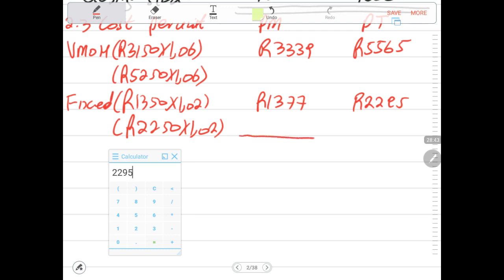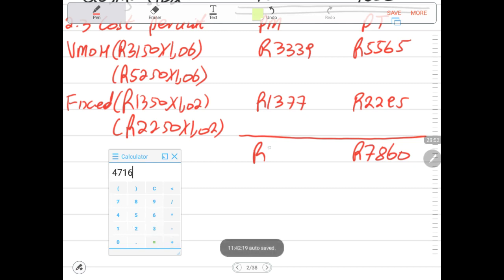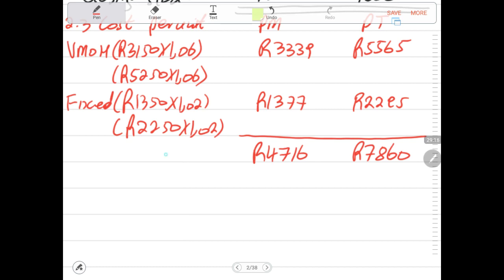Then now we have to calculate the cost per unit: 2,295 plus 5,565 gives us 7,860. Then 3,339 plus 1,377 gives us 4,716 as the cost of this product for the year 2017. The cost of these two products for the year 2017.